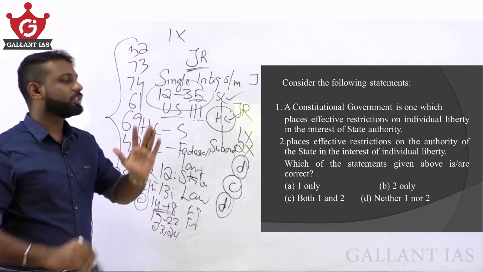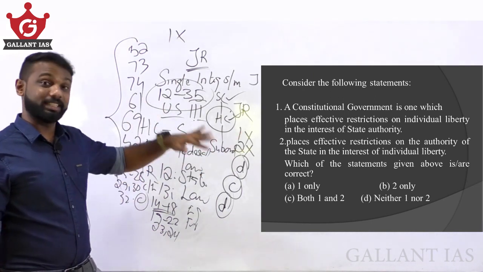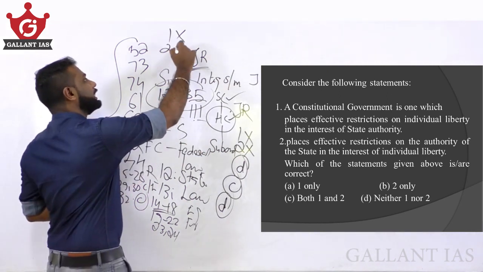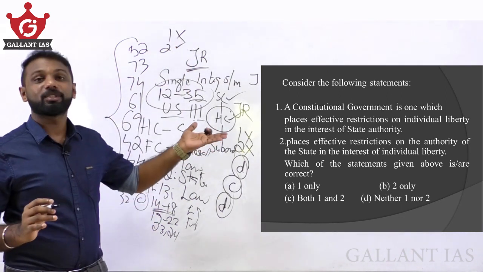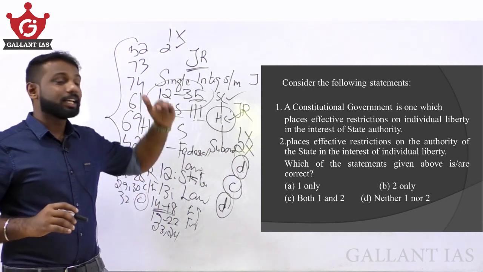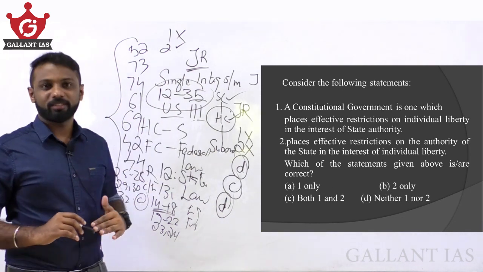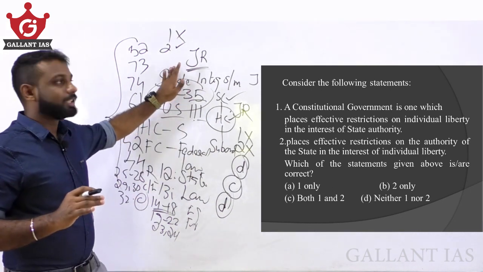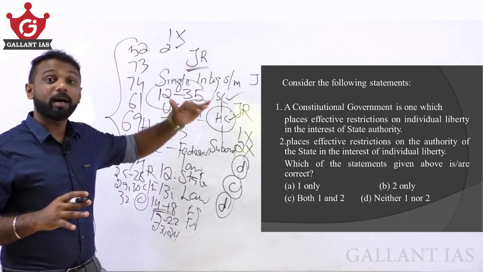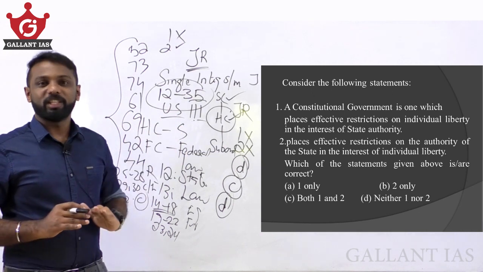Moving on to statement number 2. It places effective restrictions on the authority of the state in the interest of individual liberty. That is true here. In the case of fundamental rights, we are given freedom, so the government or the state has some limitations upon it. Through fundamental rights, that is through the constitutional provisions, some kind of restrictions are put upon the state in the interest of individual liberty.